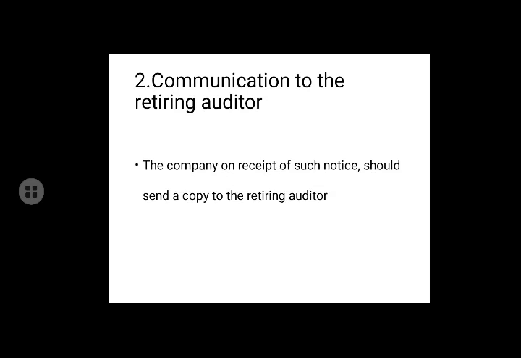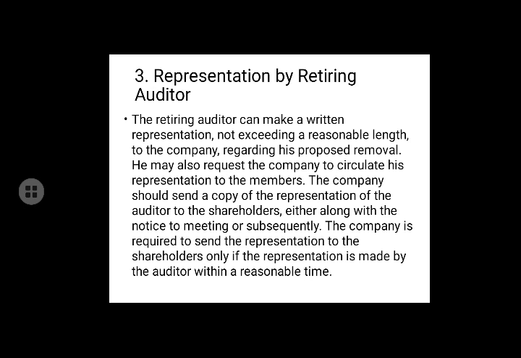The second thing to be done for the removal is communication to the retiring auditor. The company, on receipt of such notice, should send a copy to the retiring auditor. What does it mean? When any auditor is going to retire, a copy of the notice must be given to the auditor, so he should be communicated.